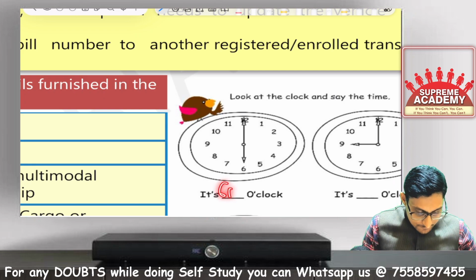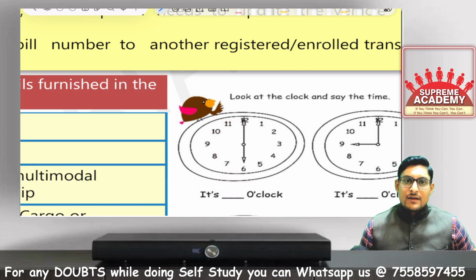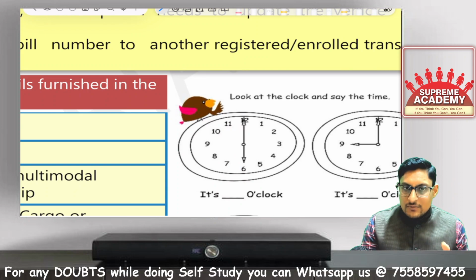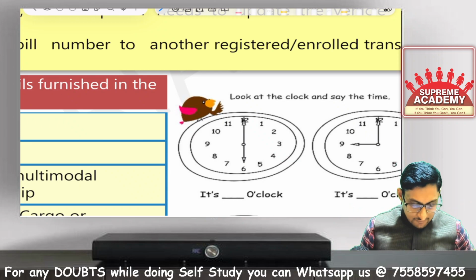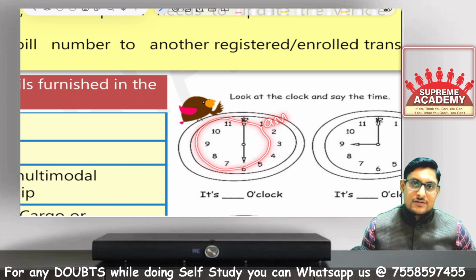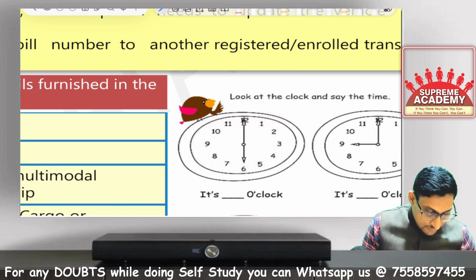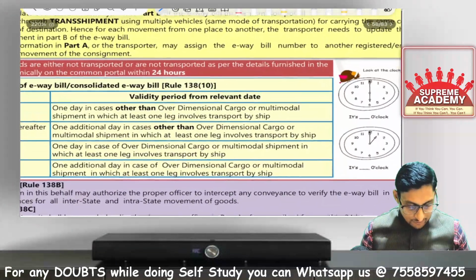Now, what if it is 6 p.m.? Then you are going to get only 6 hours. So the day starts from 0.00 and ends at 0.00, 24 hours like this. Whenever you require to generate, you can generate. Say if you generated at 1 a.m., you are going to get the whole 23 hours. But what if you have generated at 11 p.m.? Then only 1 hour. So this is the time limit validity period of the e-way bill.